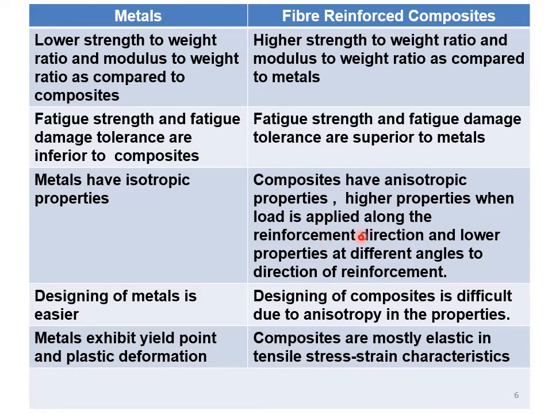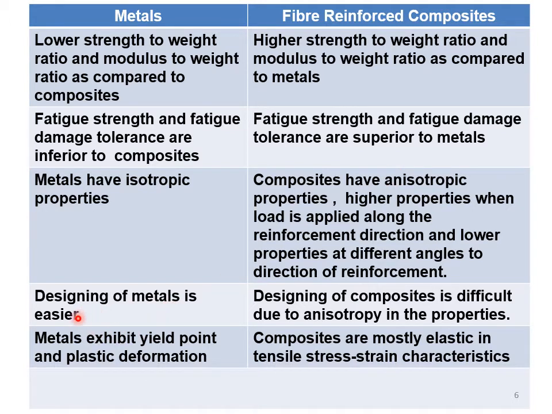Suppose I need to develop a product in which maximum stress is going to act at an angle of 45 degree, right? 45 degree to the axis of the material. But if I take a metal, I cannot improve a property in 45 degree because in all directions the property will be the same. But for composites, I can change the orientation of the reinforcement such that all the reinforcements are aligned at 45 degree, and I can ensure that the reinforcements are bearing the higher stress at an angle of 45 degree to the axis of the composite.